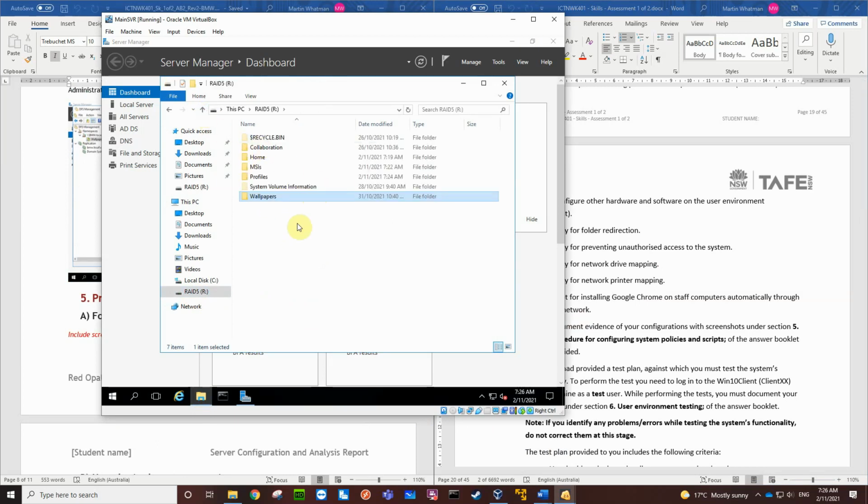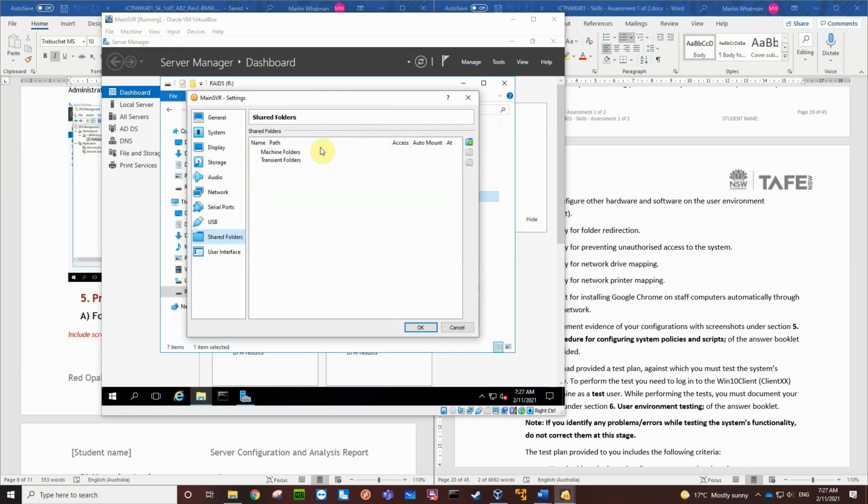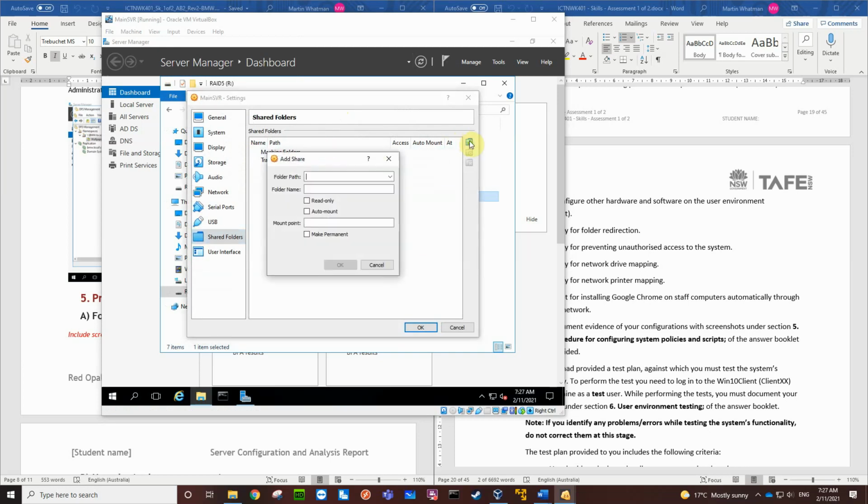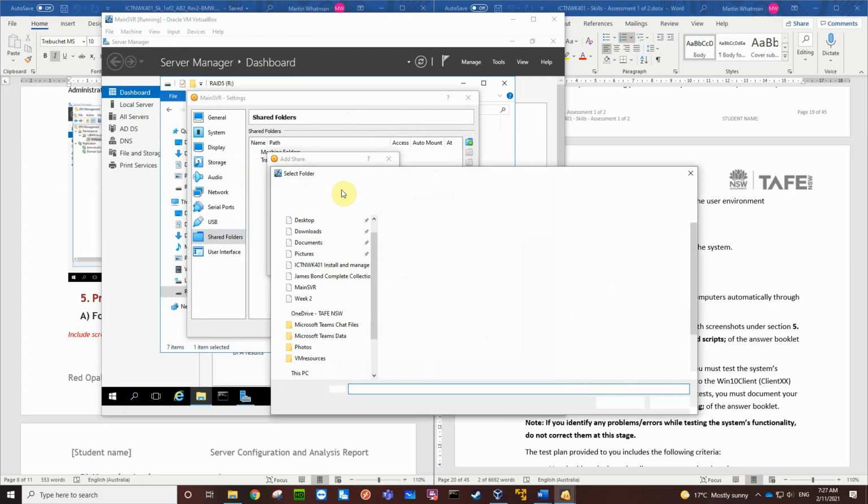So the easiest way to do this is creating a shared folder with our host machine. So devices, shared folders, and I just hit the plus, hit the drop down and go other, and then find a folder.